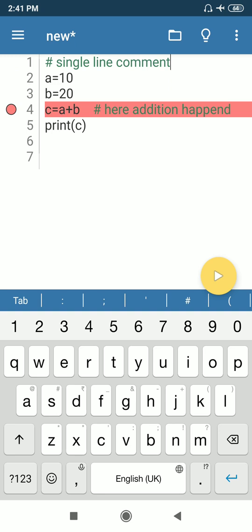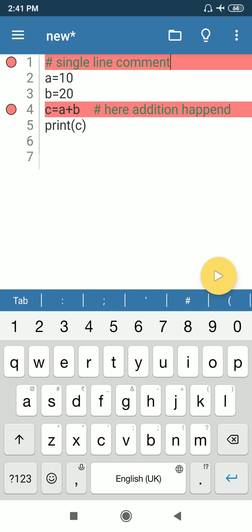So here you can see c equal a plus b is programming code, and hashtag here addition happened is comment. So line number 4 contains two parts, programming code and comment also. The comment written with the programming code is called inline comment, and the comment written without any programming code is called single line comment or line comment.